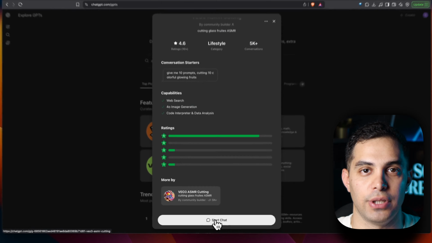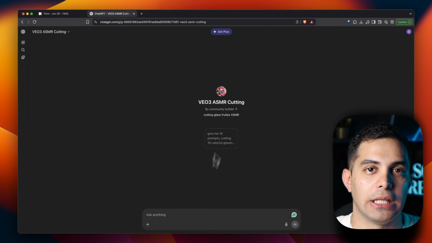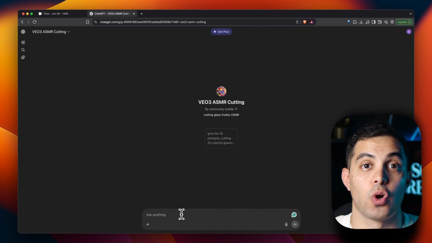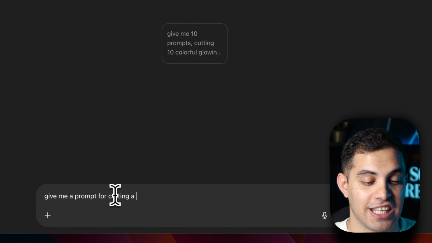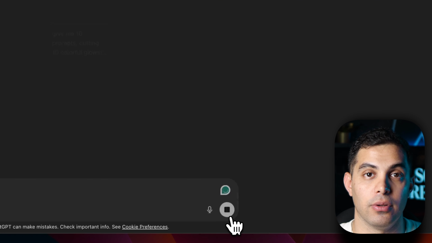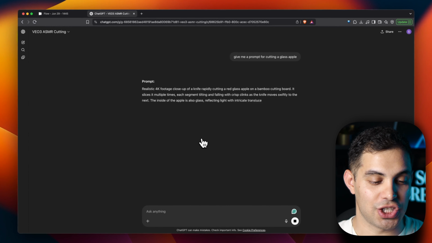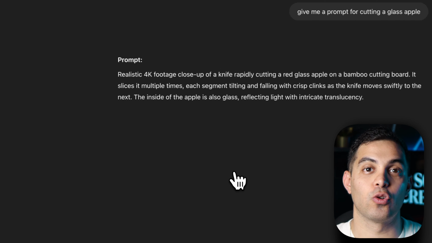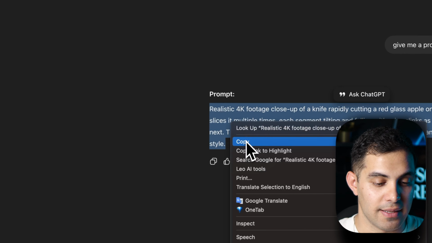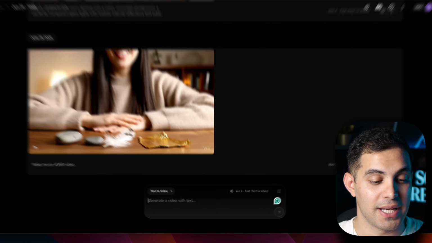Now here's where you can get creative. You can write whatever you want to create, glass fruits, crystal objects, soap blocks, literally anything. For this example, I'm gonna go with something like, give me a prompt for cutting a glass apple. Then press generate and boom. ChatGPT gives us a detailed optimized prompt that is specifically designed for Google VEO3. I'm gonna copy this prompt, and now let's head over to VEO3. I'm gonna paste in our prompt.